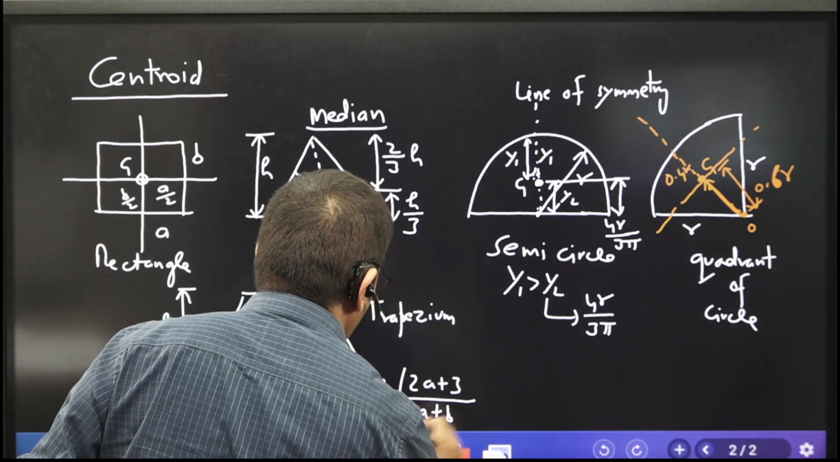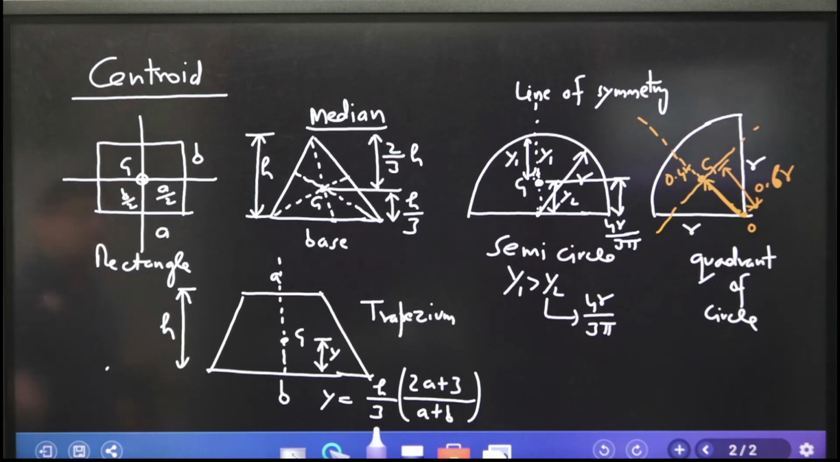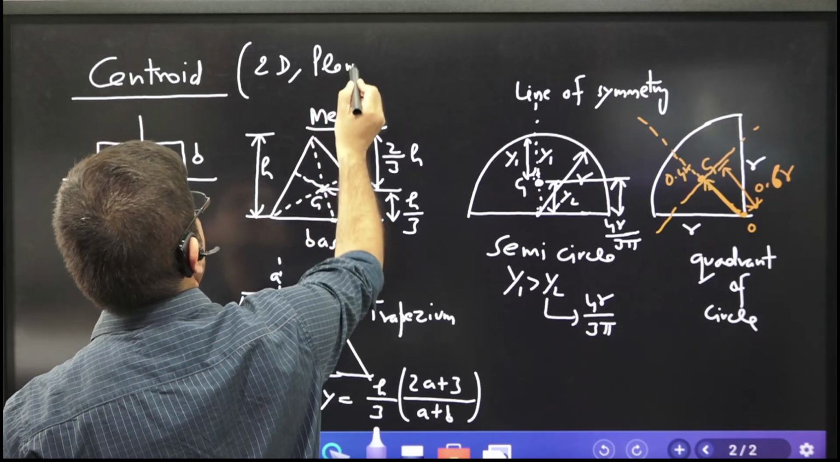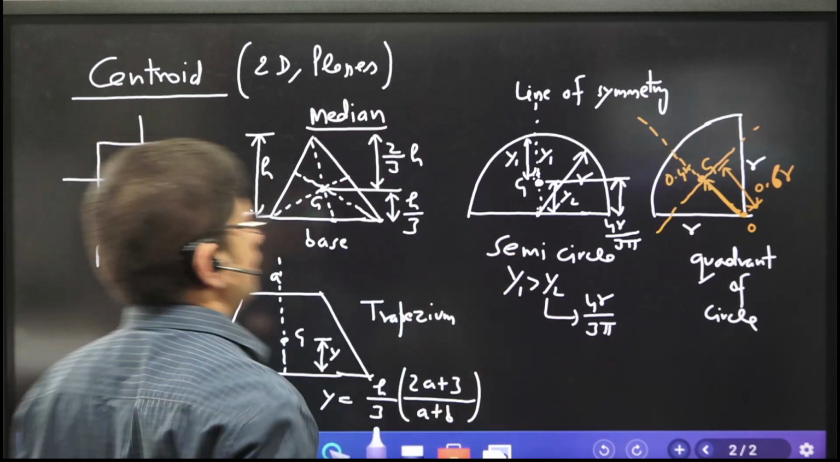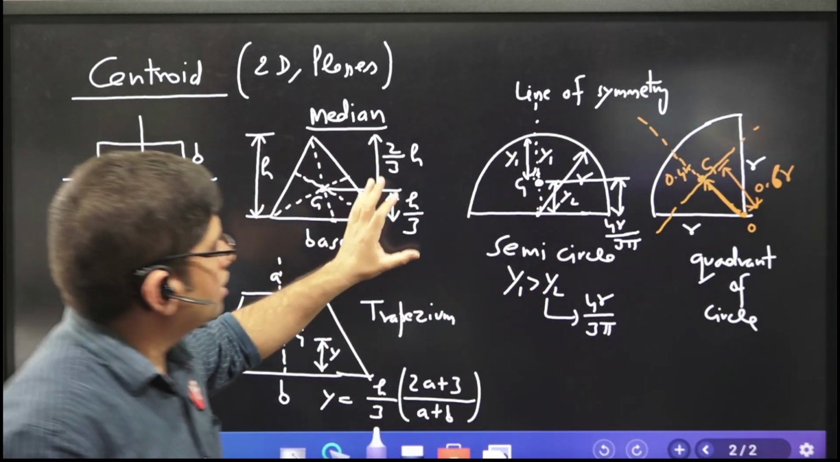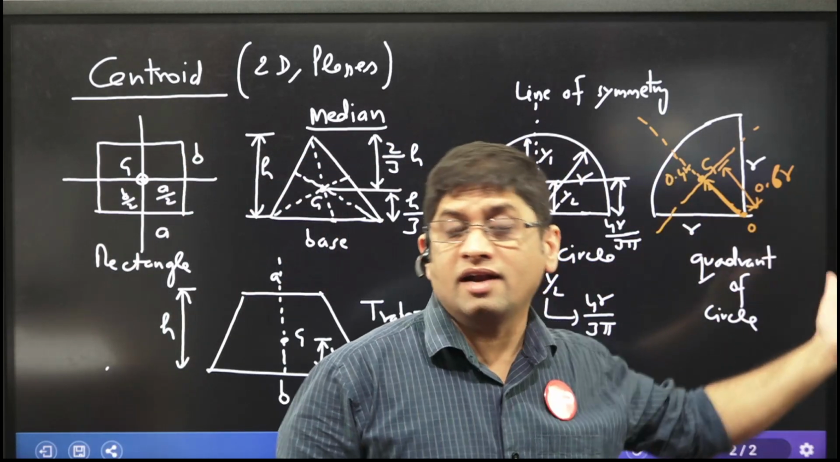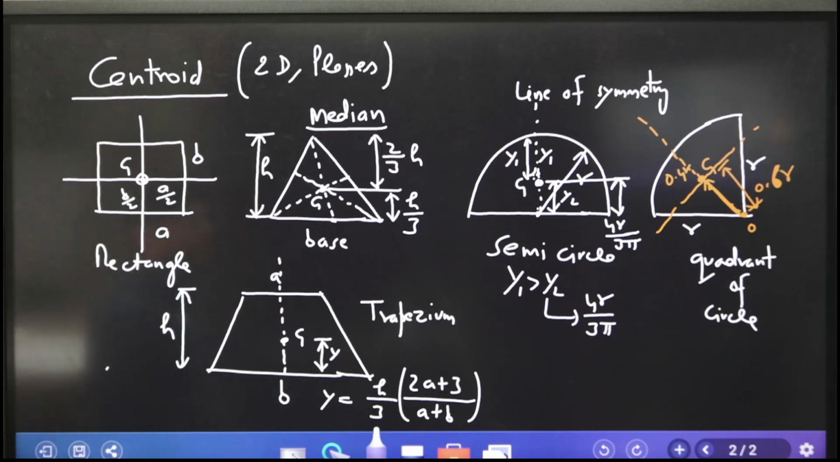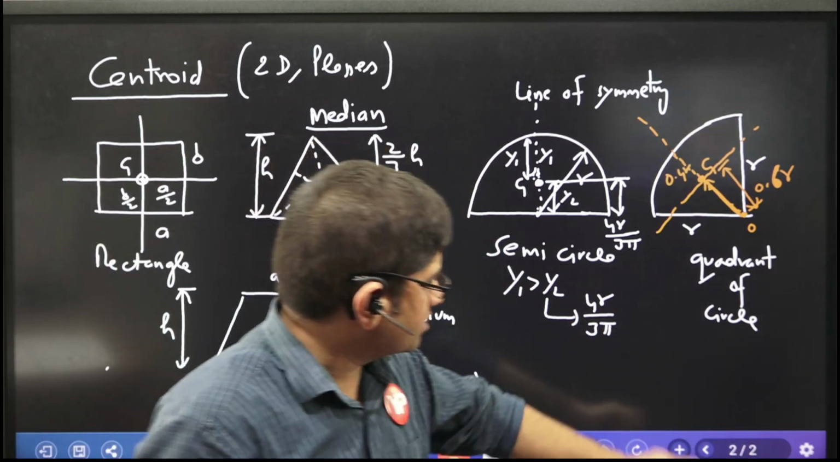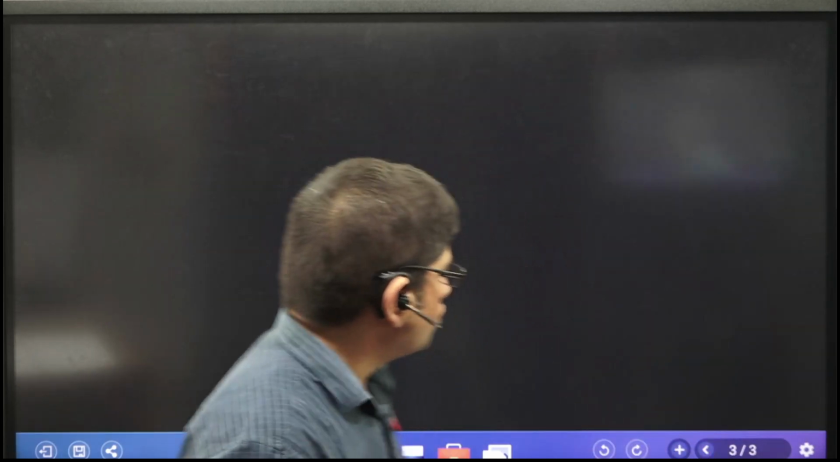So that gives me the position of the centroid. Centroid is calculated for 2D shapes or planes. And which ones have we done? We did the rectangular shape, the triangle, the semicircle, the quadrant, one-fourth of a circle, and the trapezium. In my opinion, that is more than sufficient for us to know. This is how it is to be calculated. They won't ask you center of mass, they will ask centroid only, for triangle and rectangle. Now let's go ahead.